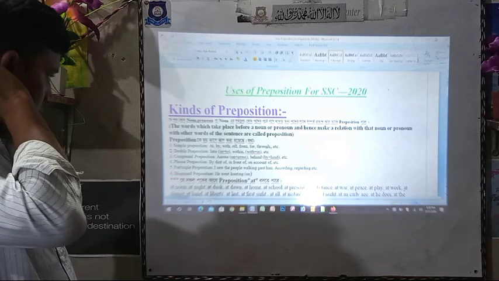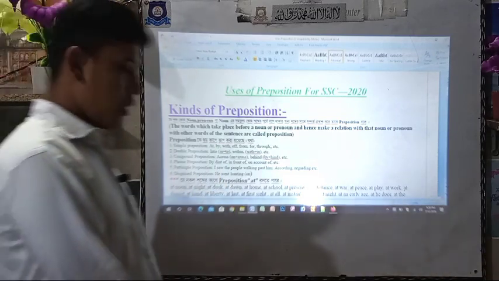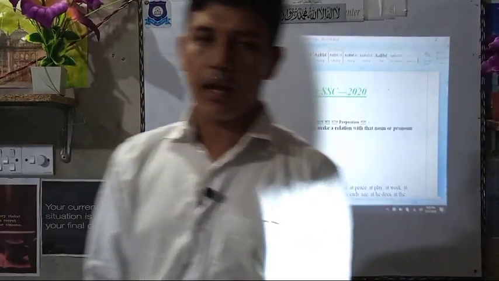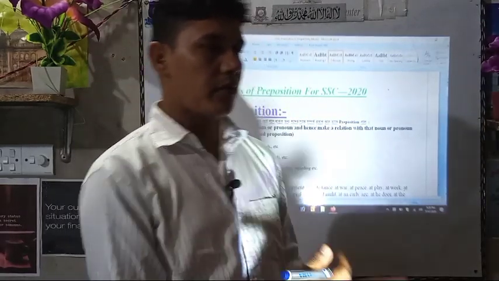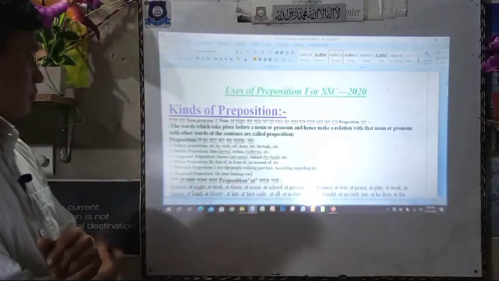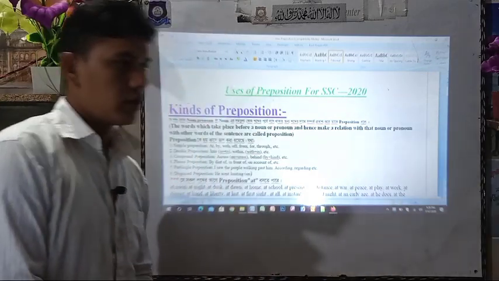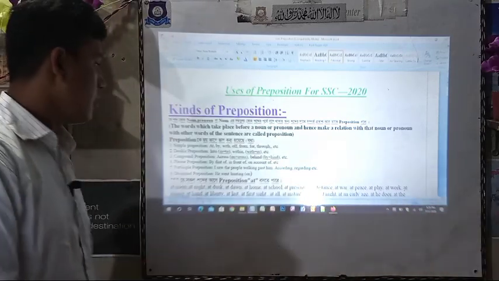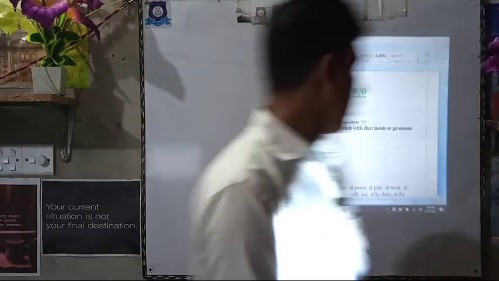Simple prepositions means at, by, with, of, from, for, through, etc. Such as I live in Kumilla at Gauripur. Such as in a big place I use in, and before a small place I use at. And then by, such as the work is done by me, the cook has completed by me, the task is done by me.